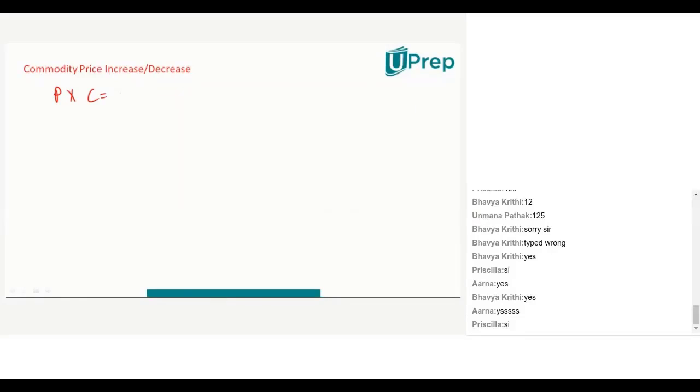Price into consumption is equal to expenditure. Everyone following? Now I say that the price was 100 and the consumption was 5 units. What is the expenditure, guys? 500. Now when I asked that question, I expected you guys to imagine certain numbers, assume certain numbers and put them on paper to get a faster answer.